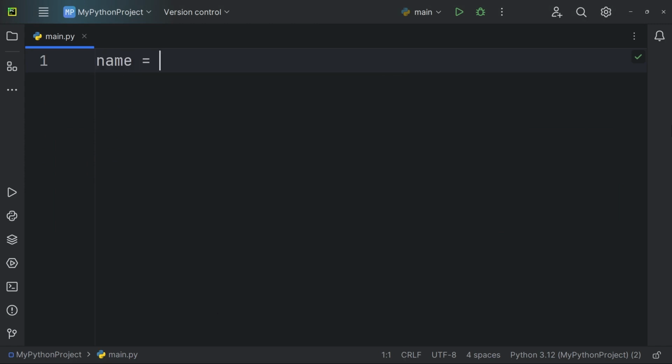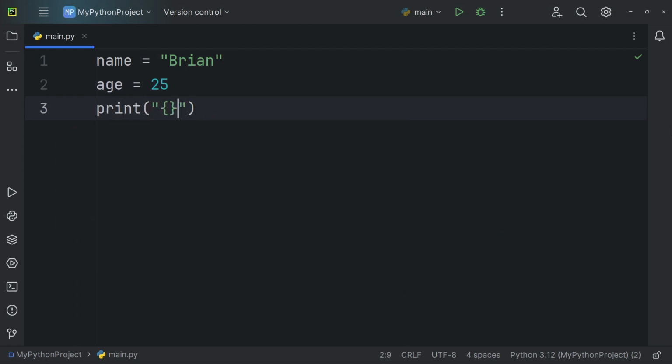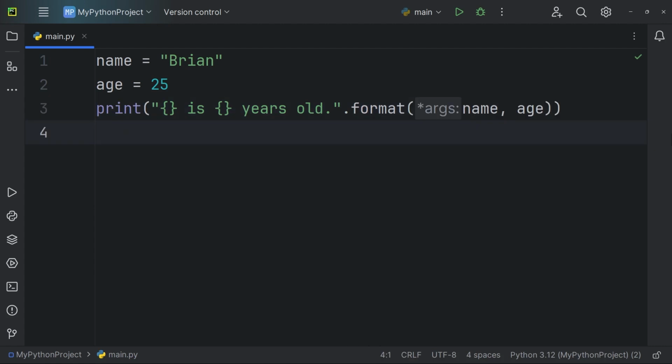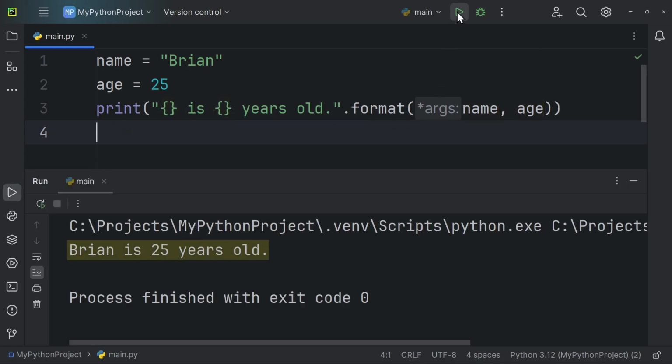Name equals "Brian". Age equals 25. Print open and closed curly braces as a placeholder, open and closed curly braces, "years old", right next to the string, dot, format, name and age as parameters. In this example, curly braces placeholders are replaced by the values of name and age, respectively. The result shows that Brian is 25 years old.